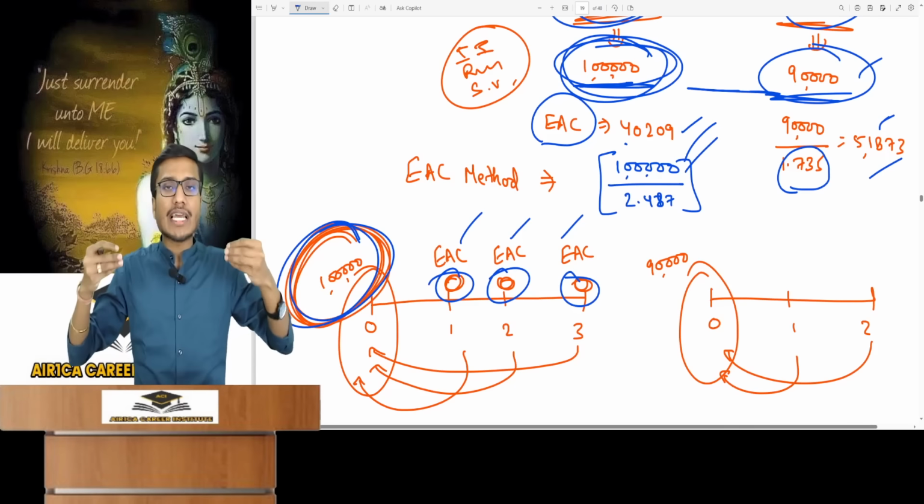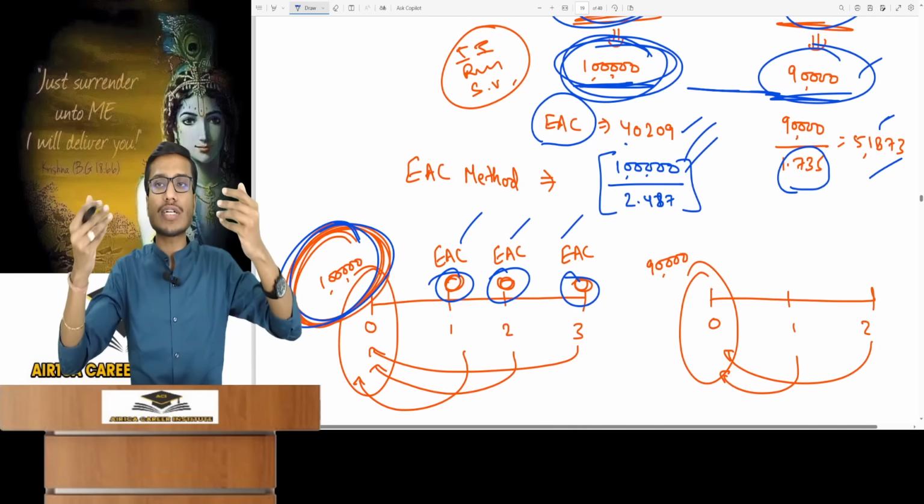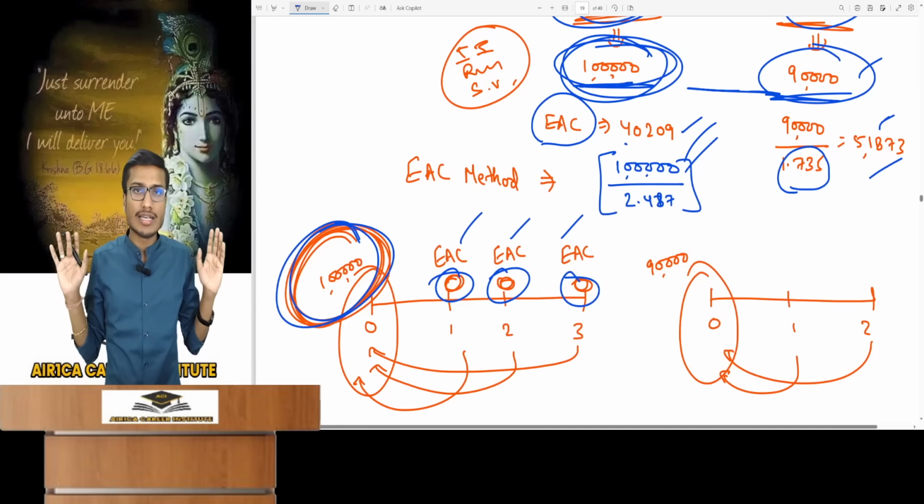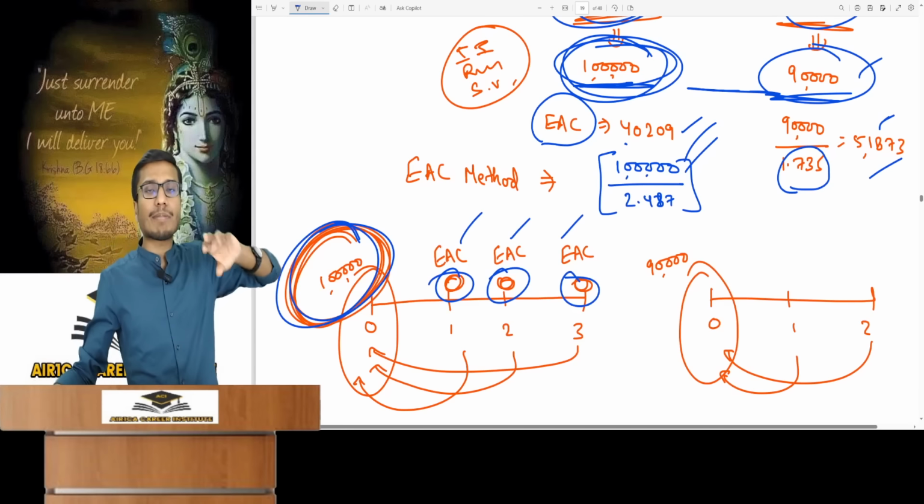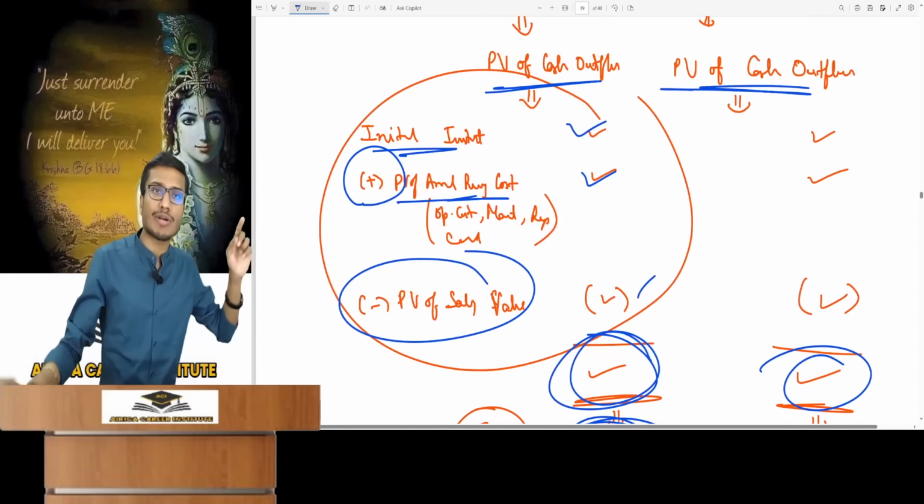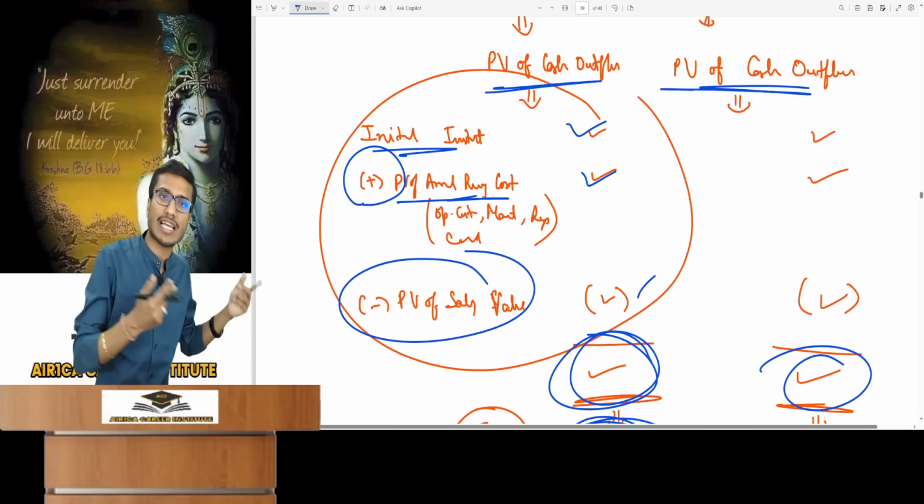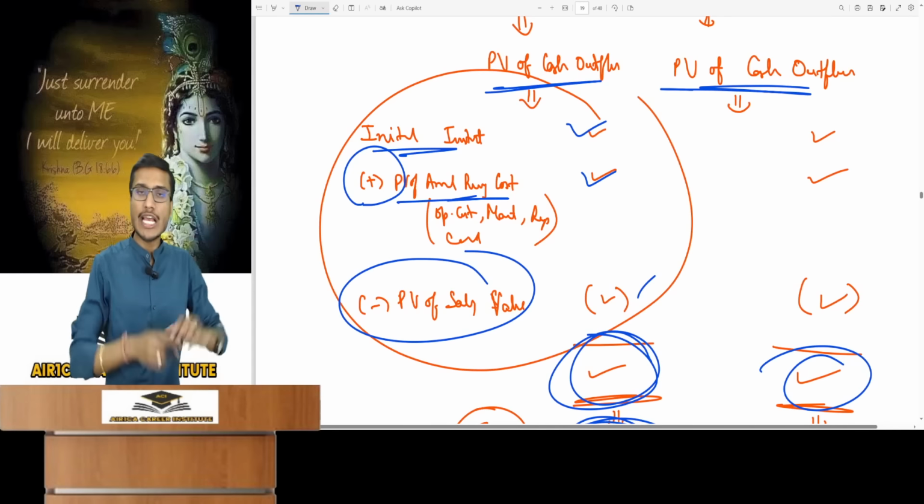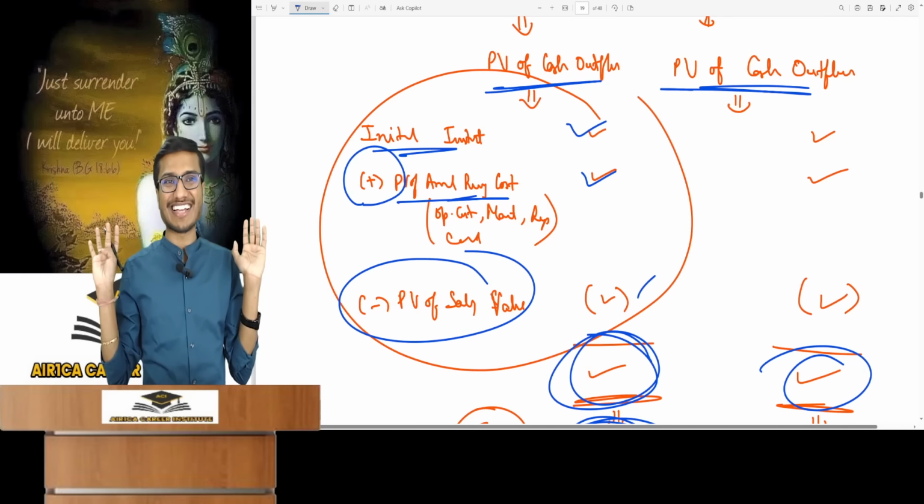If I say that for machine A, I will incur an expense of 40,209 every year for 3 years. Or let's say if the machine incurs 1 lakh expense at time 0. Or consider machine A's initial investment with annual running cost incurred on specific dates and the salvage value received later. All the three mean the same thing for decision making.